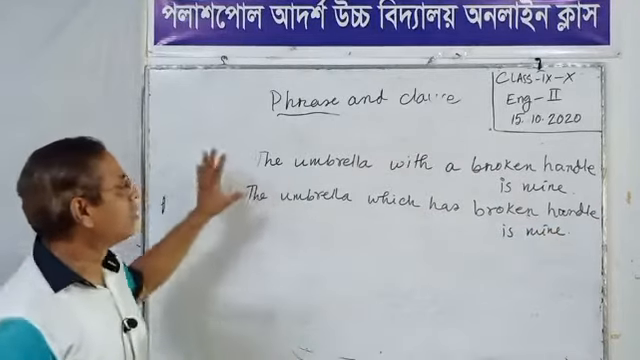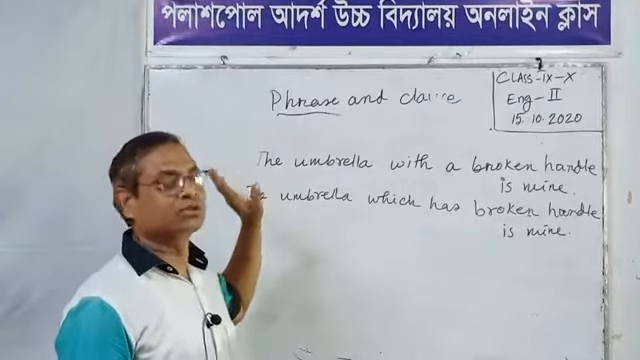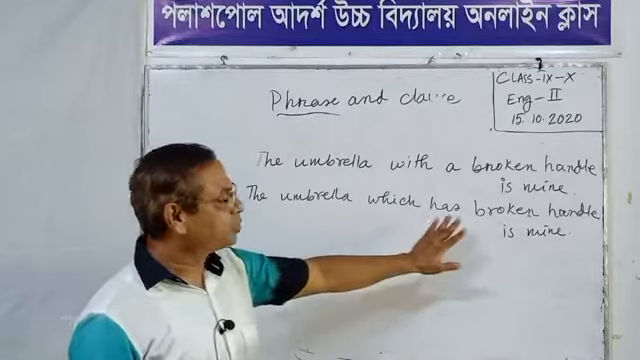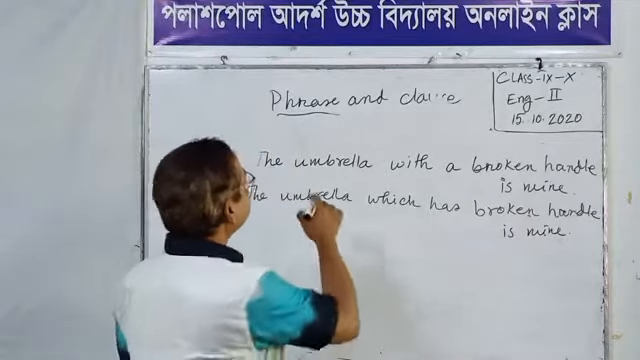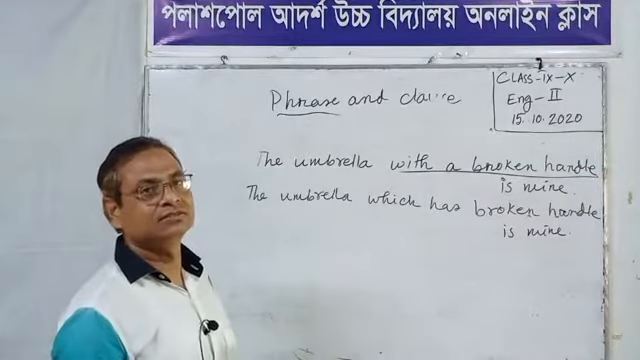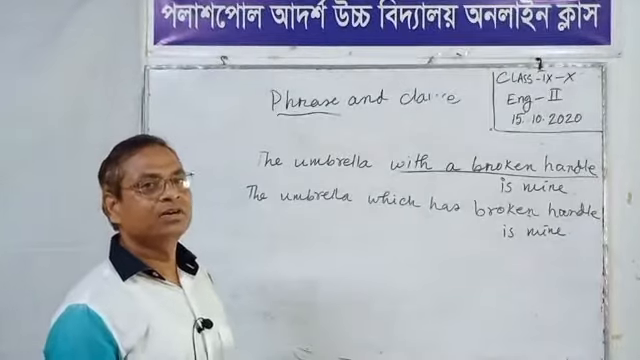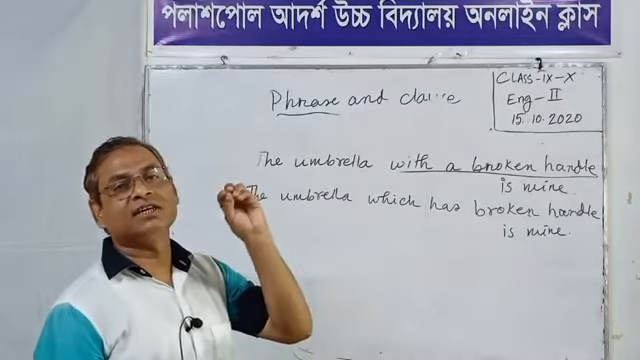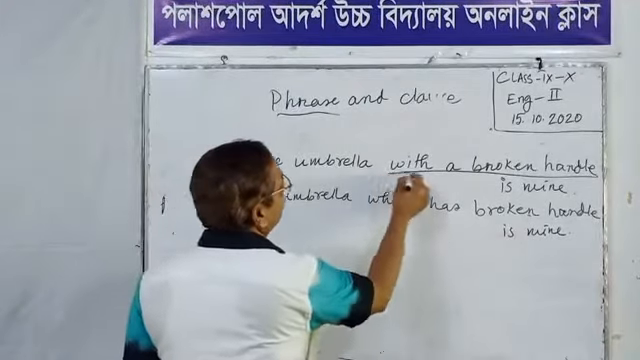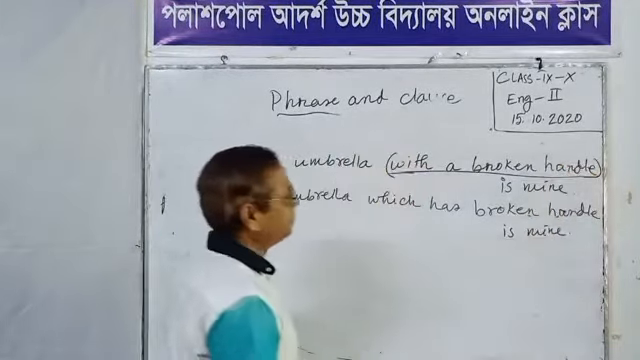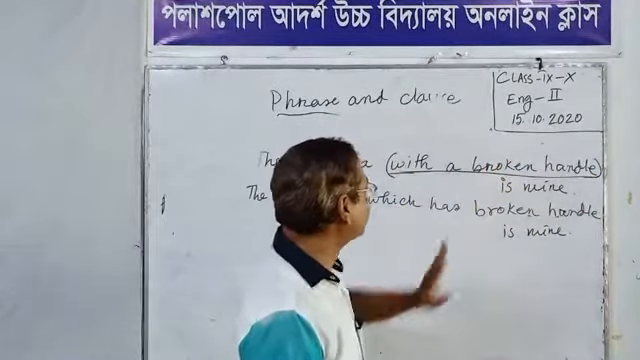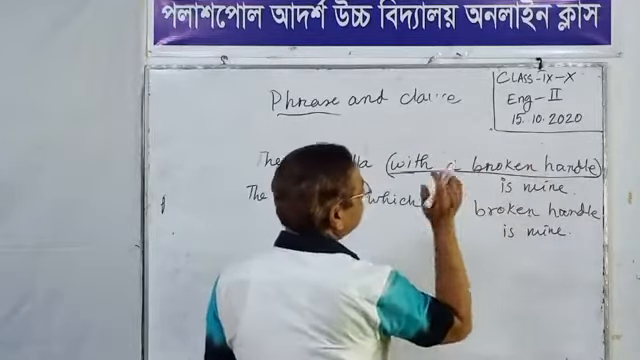Look at the board, dear student. What are the differences between the two sentences? The umbrella with a broken handle is mine. The umbrella which has broken handle is mine. This part, dear student, with a broken handle. Is this a phrase or clause? You have to mind it. The characteristics of clause and phrase. We learned that a clause must have a subject and verb combination. Notice the group of words: there is no subject verb combination here. So this is a phrase.